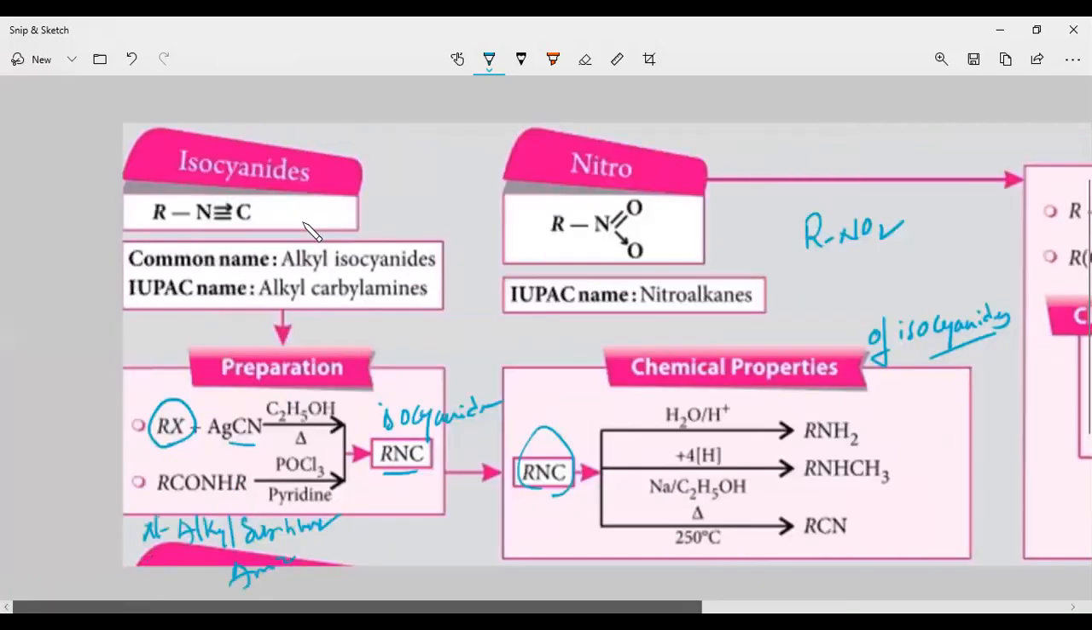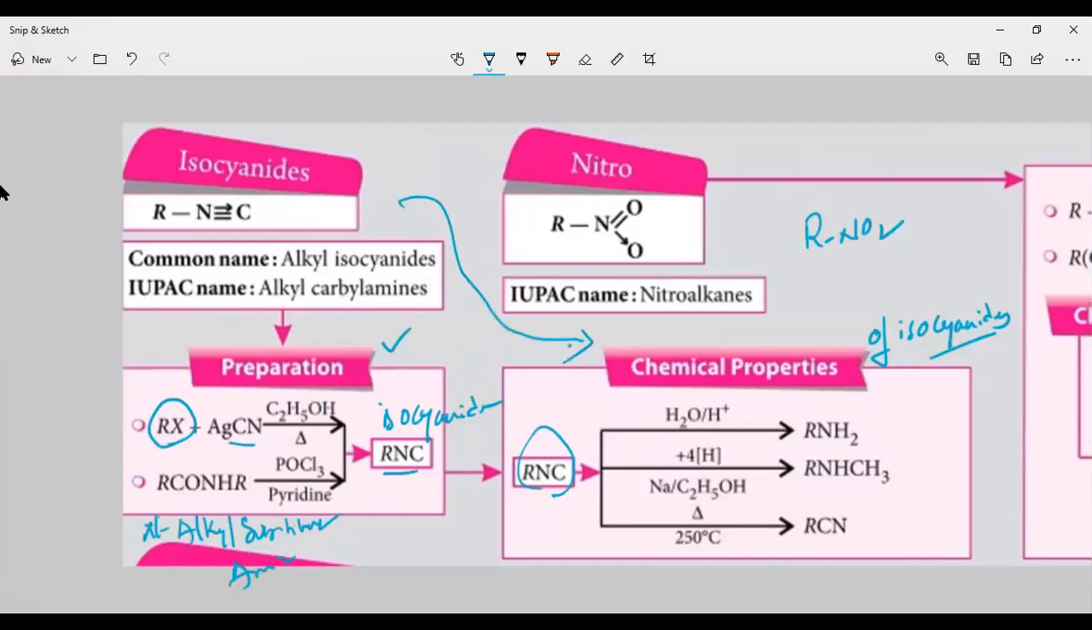Okay. So this is the isocyanate preparation. Now we are discussing the chemical properties of isocyanates. Isocyanates upon hydrolysis, what are you going to get? You are going to get amine.